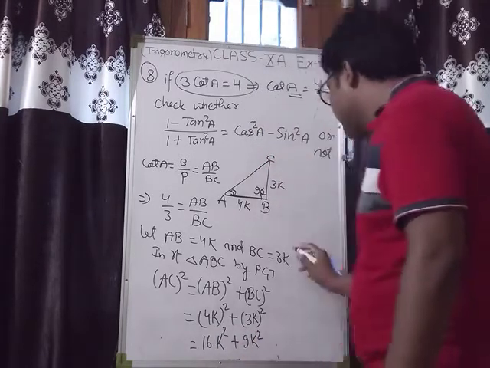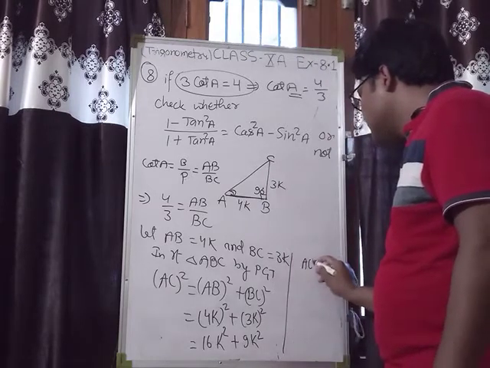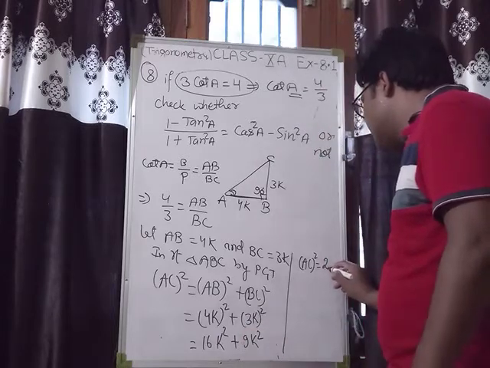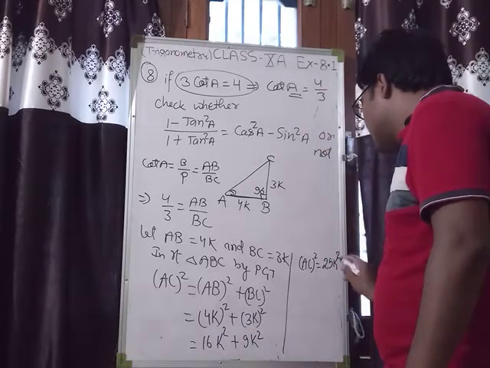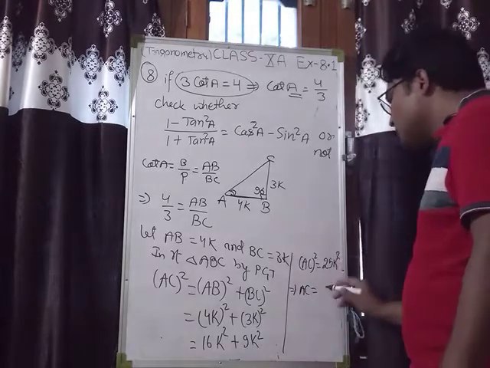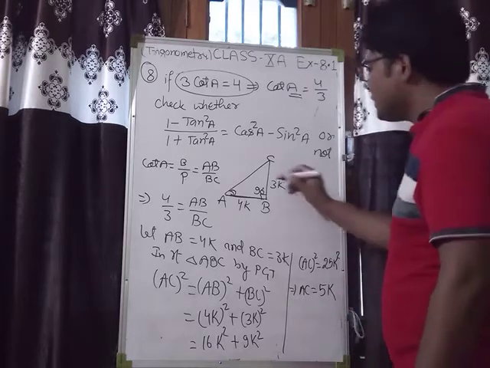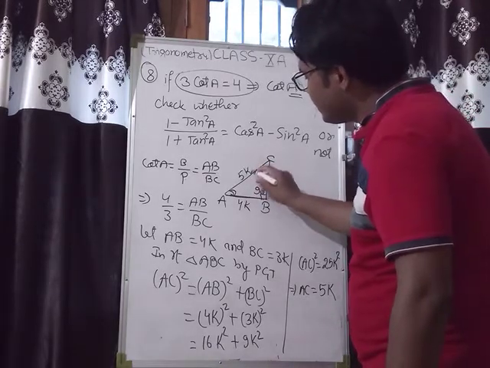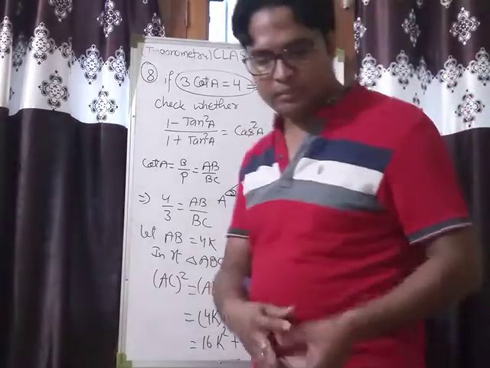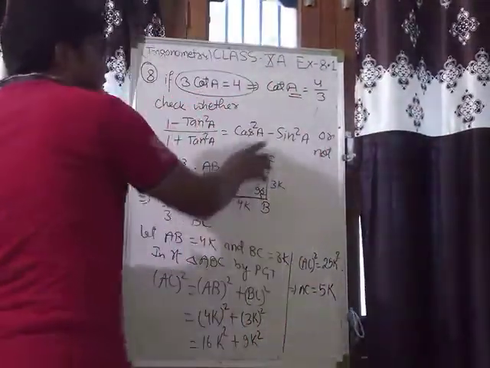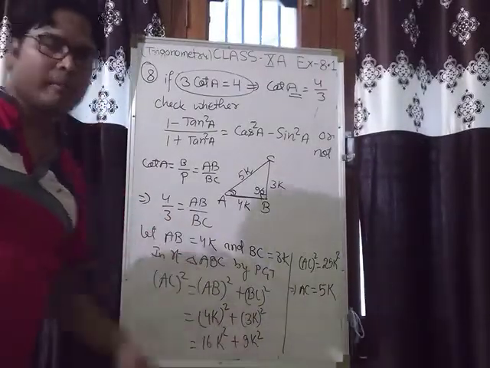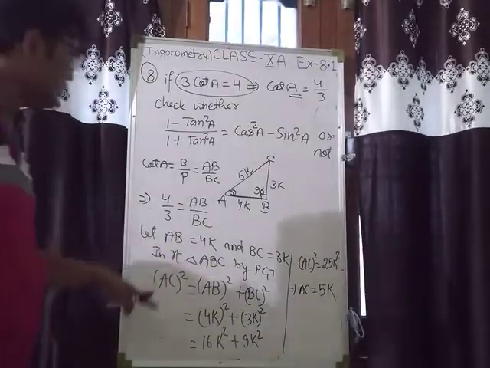So from here what we have? AC square is equal to 16 plus 9, 25K square. Okay. So from here AC is equal to what? AC is equal to root of this one, that is 5K. Clearly this one is 5K. Now we want to find out tan A, cos A and sin A. So pause the video and note down up to here, because I am going to rub this portion.